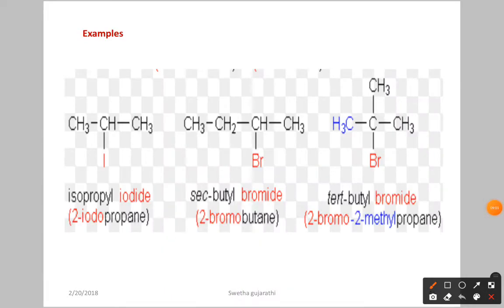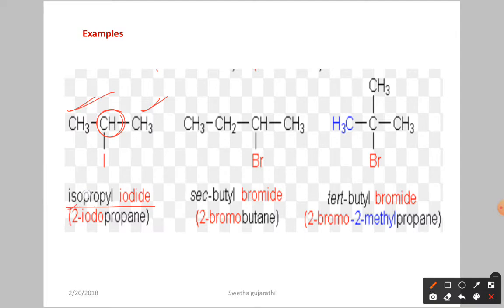Now let us see the examples here. If you see the examples, first one we have here, this is what? Isopropyl iodide. Iso means what I told, 1 CH group should be there, 2 CH3 groups should be there. Okay, for a CH group, if 2 CH3 groups are attached, it is called what?